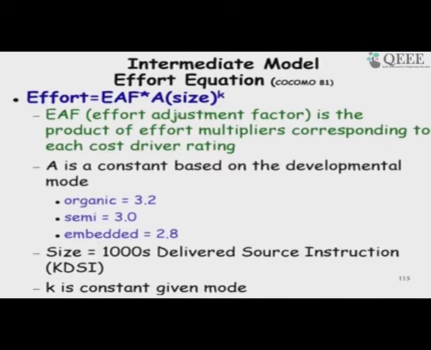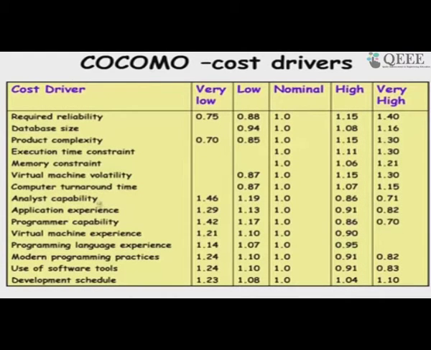Once we get the basic COCOMO result, we just multiply the adjustment factor here to get the actual effort in the intermediate model. So, these are the cost drivers, and for each one we need to rate them on a scale of 5, and he gave those values here. We multiply the basic model result by these adjustment factors.